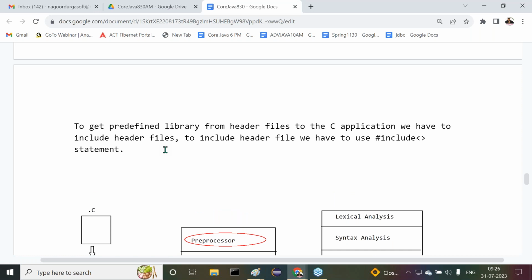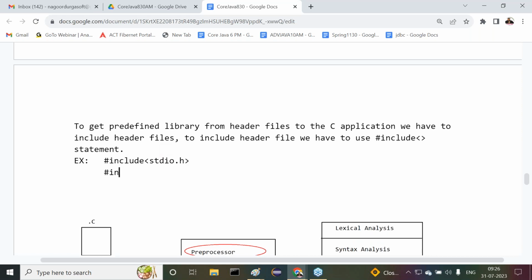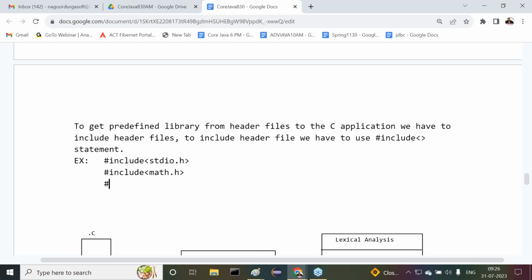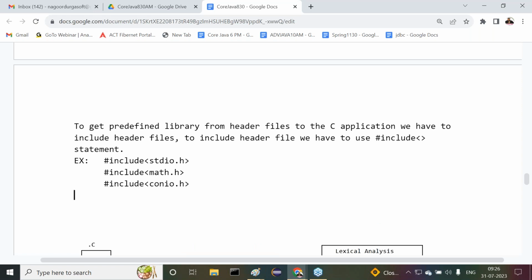To include header files, we have to use the hash include statement. What is the syntax, what is an example of hash include statements? Observe carefully: hash include stdio.h, hash include math.h, or hash include conio.h. Like this we are able to write, or not? So all of you are following, I hope. In C and C++ programs, the total predefined library is available in the form of header files.